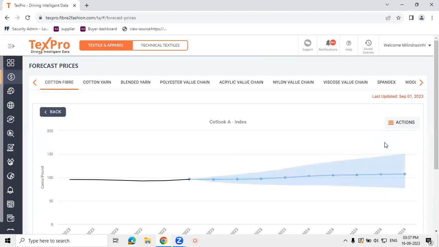We do a range-bound forecast, wherein we help you with the maximum value of forecast, the average value, and the minimum value. The maximum value gives you a prediction for an optimistic outlook. The average value is the normal trend which we expect to happen going forward, whereas the minimum value gives you the pessimistic outlook.